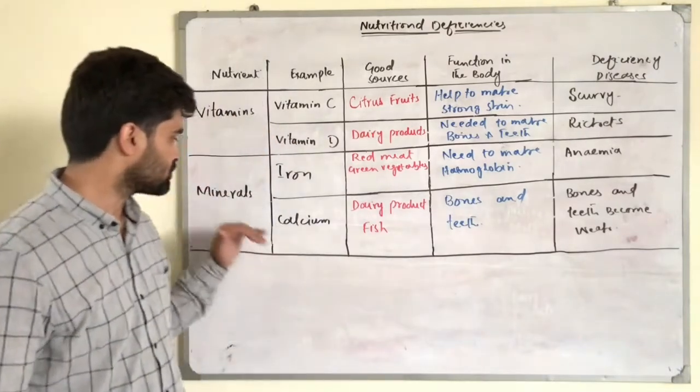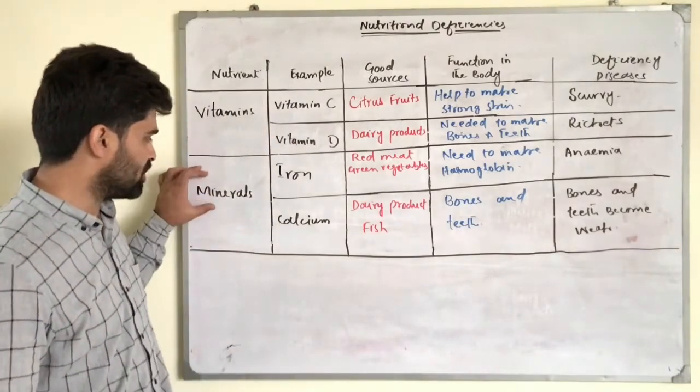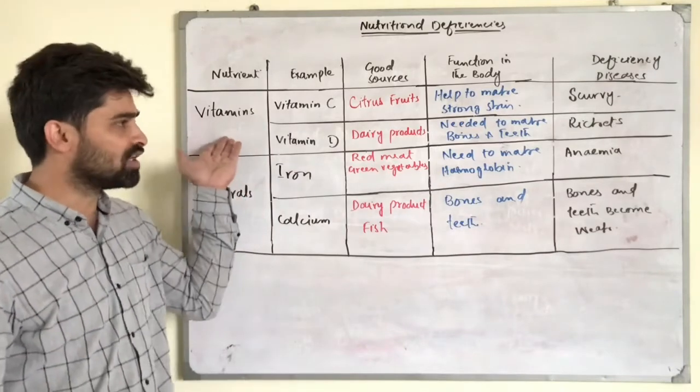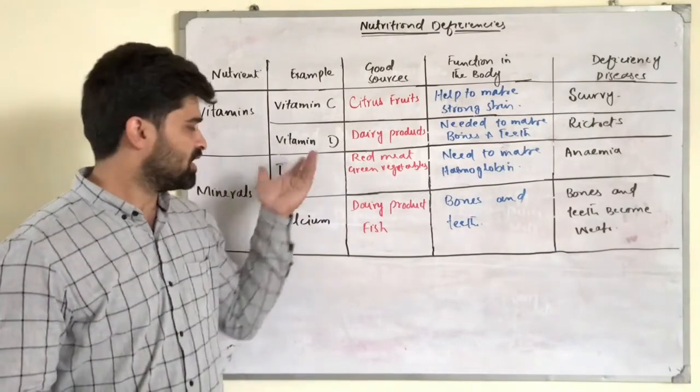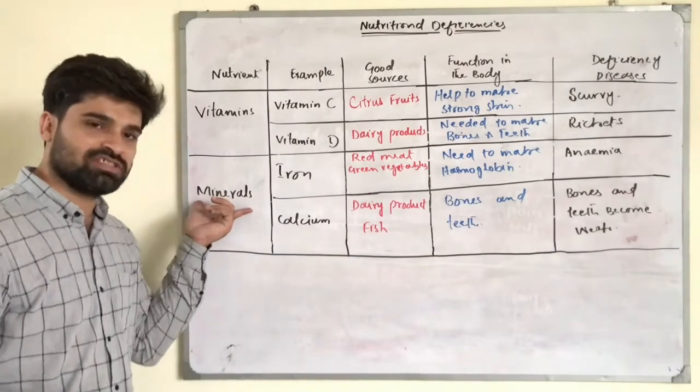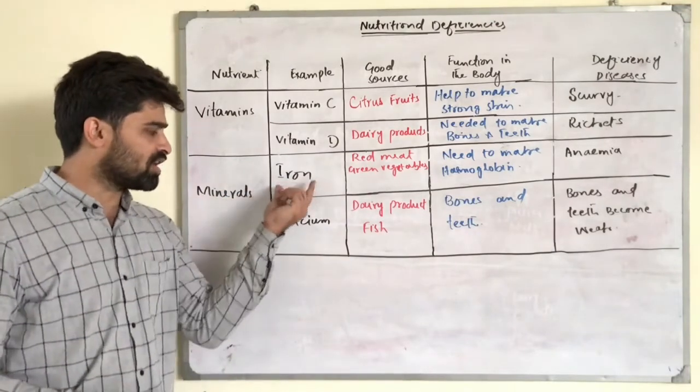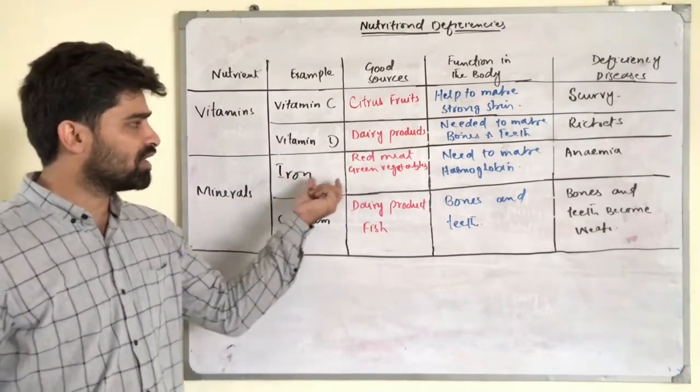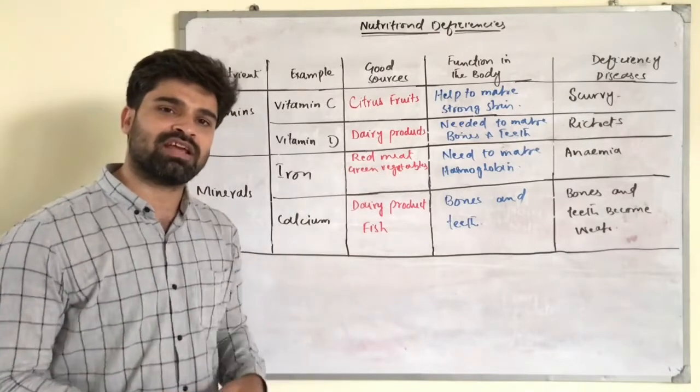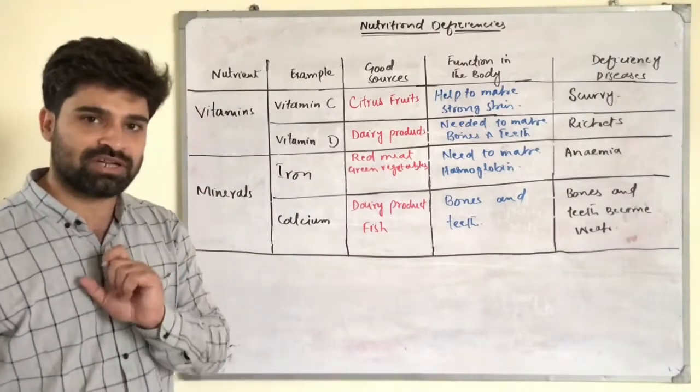So that was all about the vitamins, and let's discuss the minerals. These are iron and calcium. Iron is present in red meat and dark green vegetables.